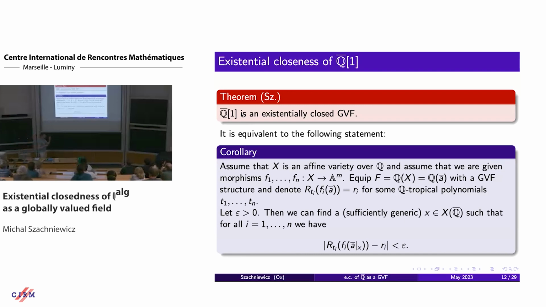We can go up, we have some equations. In this case, these are height equations, height conditions. And if there is a GVF structure that satisfies them, then we should be able to solve it already in Q bar with our standard GVF structure.